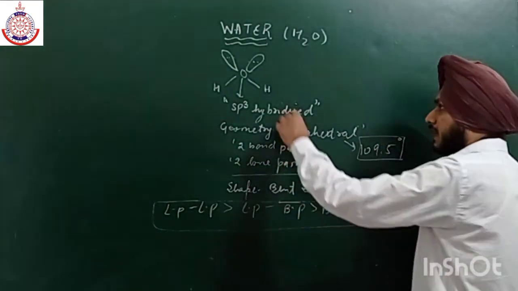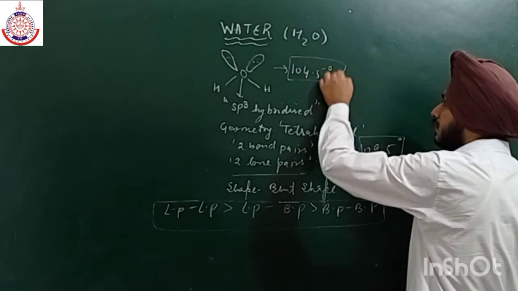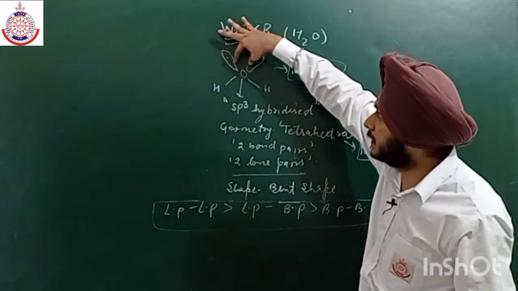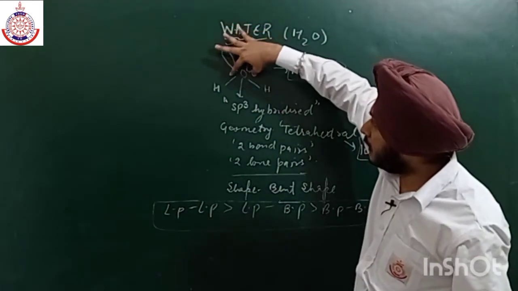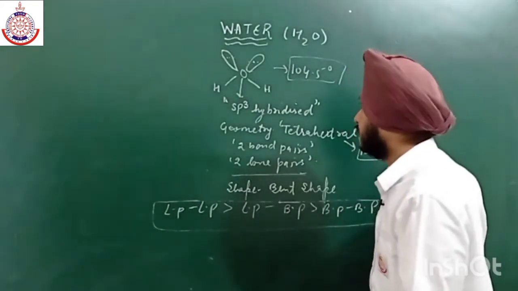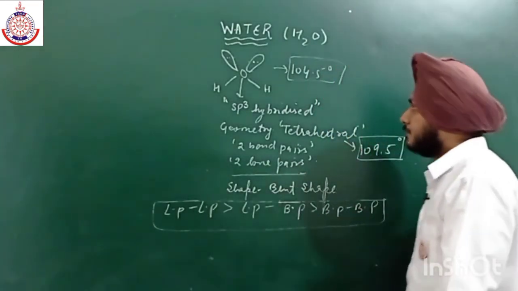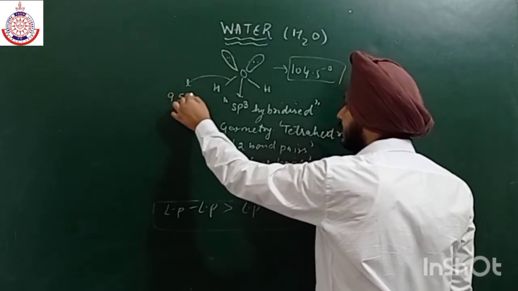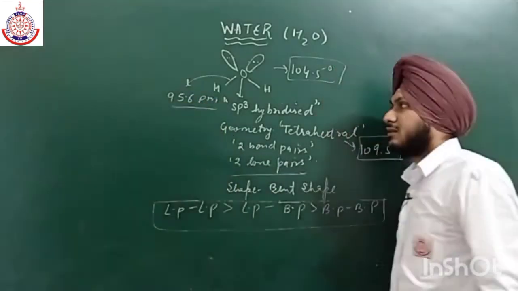So that is why the angle becomes 104.5. Because of the two lone pairs, these two lone pairs will repel each other, and the bond pairs will get contracted, because these will go far and these will come closer. These two bond pairs become contracted, and that is why the bond angle becomes 104.5 degree. Now the length of this bond is near about 95.6 picometer.